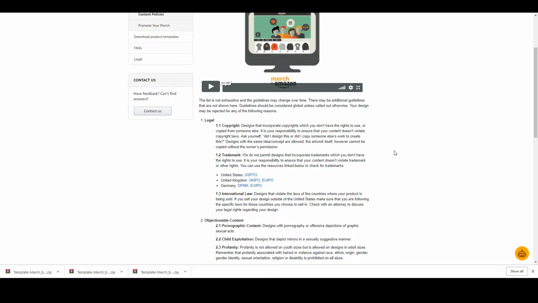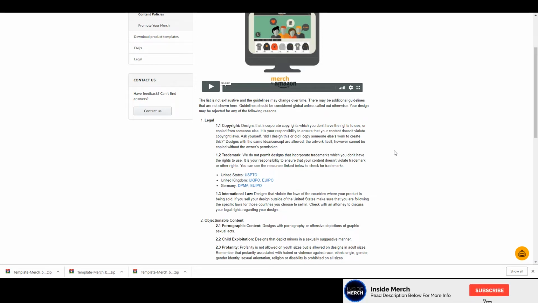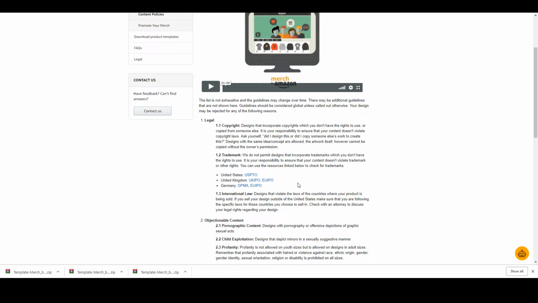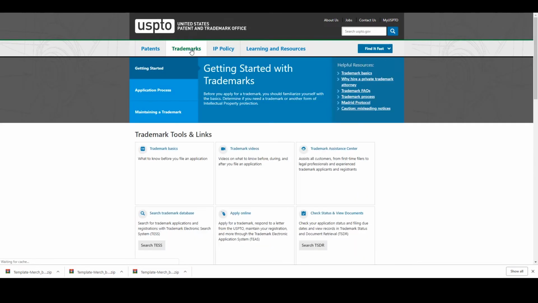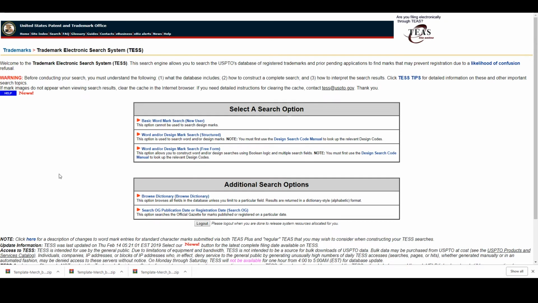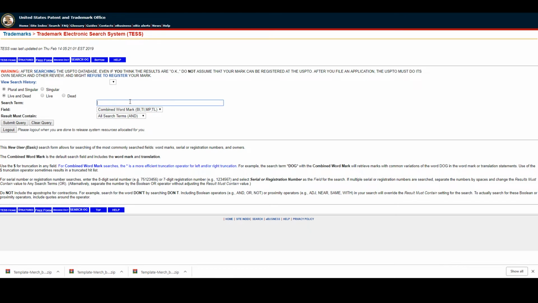Trademark is slightly different. Trademark is something that is regulated by the governments, and you can actually look up any kind of trademarked content. If you're living in the United States, you'd go to the USPTO website. The United Kingdom and Germany have their own separate websites. Once you're here, you go to the trademarks link, click on it, and then click on search TESS. That's going to let you search the database for trademarked content. Then you go to the basic word search and just type in the term that you're looking for.